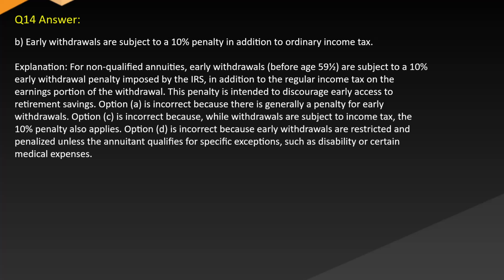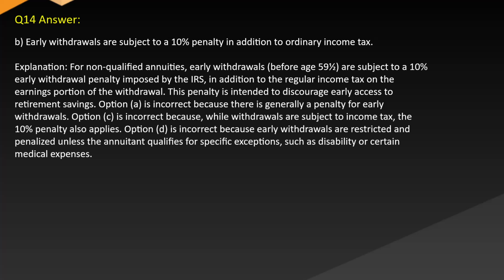Explanation: for non-qualified annuities, early withdrawals before age 59½ are subject to a 10% early withdrawal penalty imposed by the IRS in addition to the regular income tax on the earnings portion of the withdrawal. This penalty is intended to discourage early access to retirement savings.